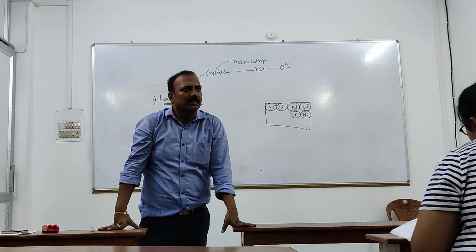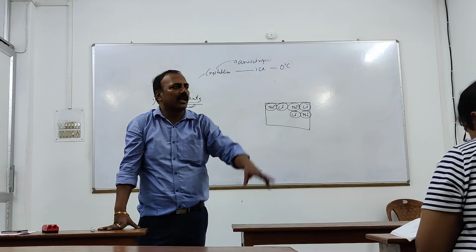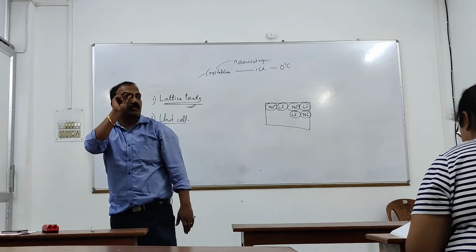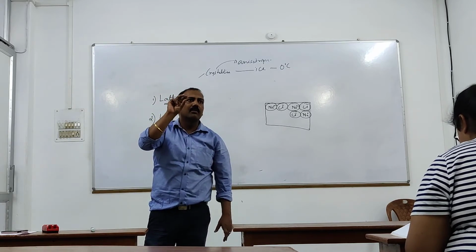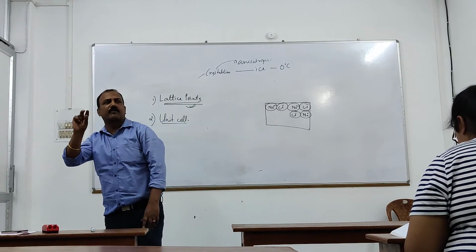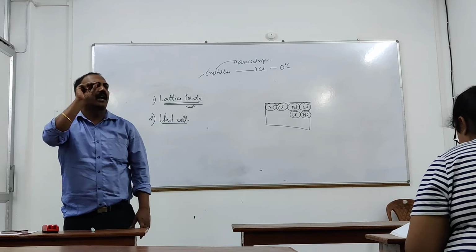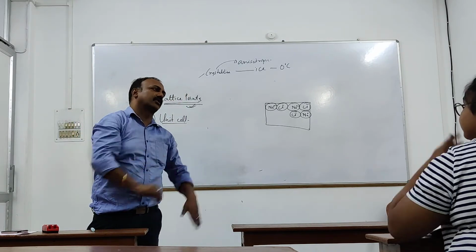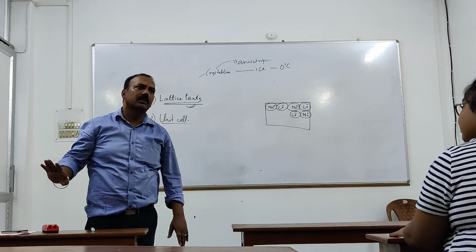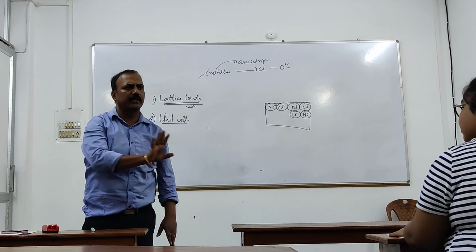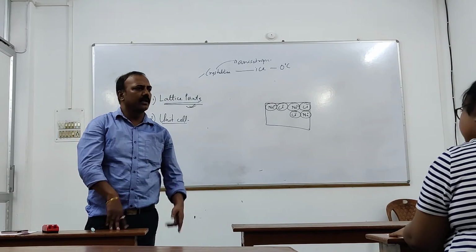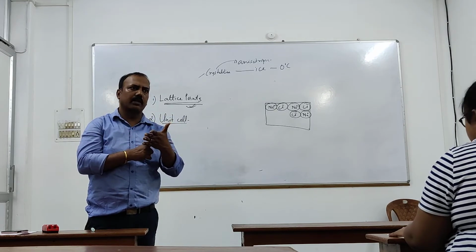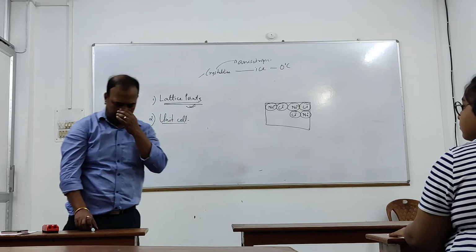So a unit cell is the smallest three-dimensional space formed by the lattice points and repeated in all three dimensions to give the structure of the crystal. Clear? In your own language you can write what a unit cell is. You understood what a lattice point is? What a unit cell is? Very good.